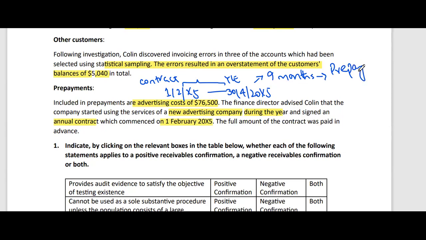So at the year end on 30th April 20x5, there should be a prepayment related to 9 months. The full amount of the contract was paid in advance, so we should recognize a prepayment, right?